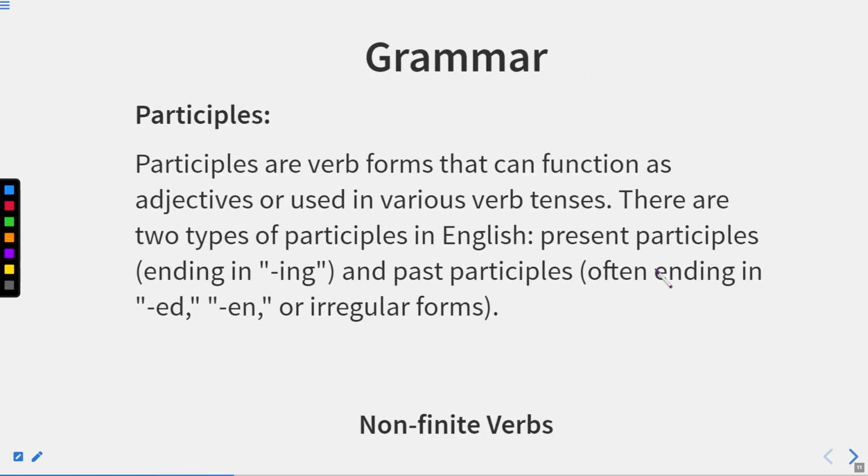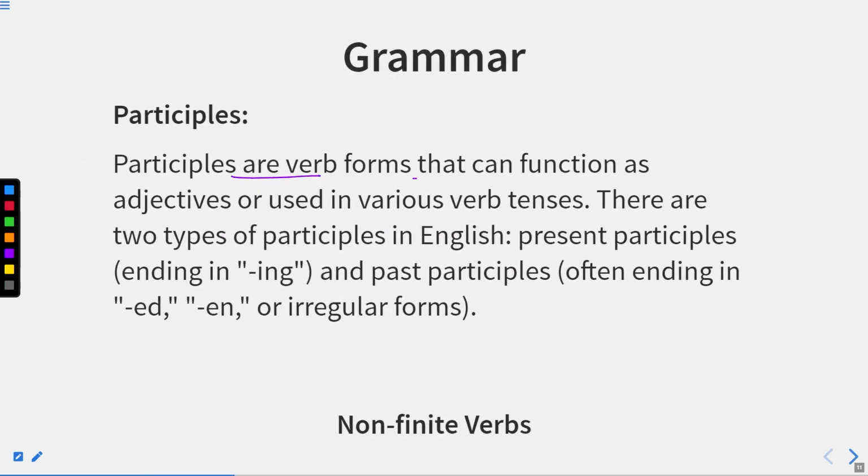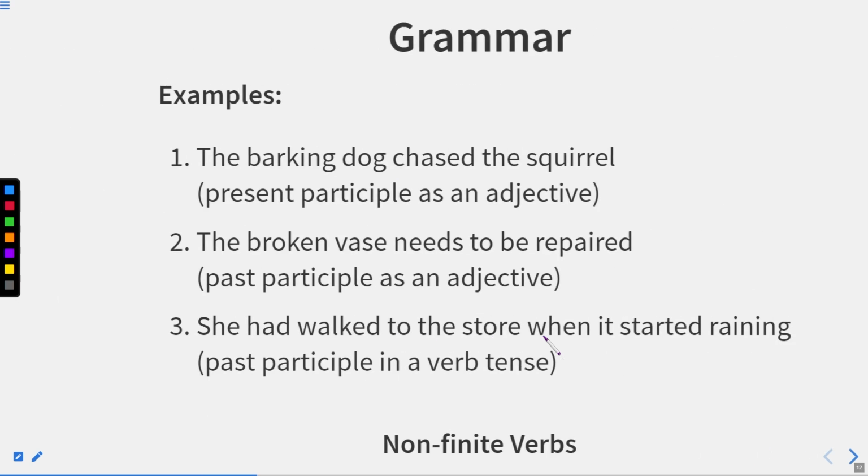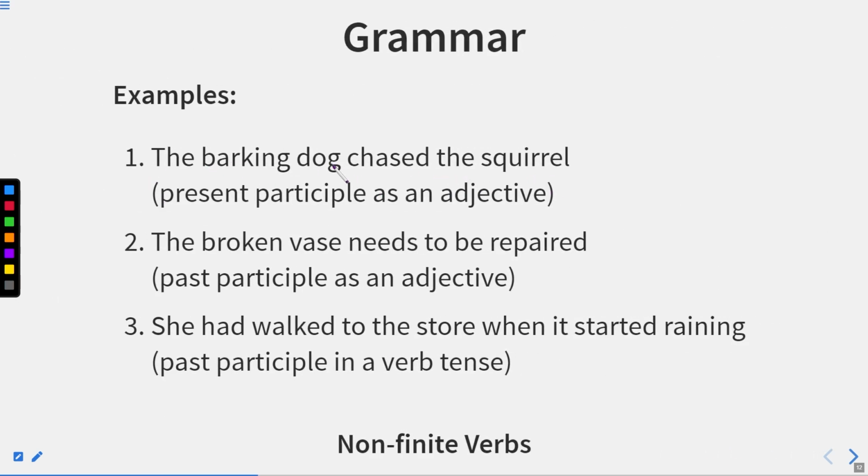Well, let us move to the next one. Participles. Participles are verb forms that can function as adjectives or be used in various verb tenses. There are two types of participles in English: present participles that end in ing, and past participles often ending in ed or en, or irregular forms. This part we are going to elaborate in the section on participles. The barking dog chased the squirrel. Which dog? The barking dog. This barking is telling us the quality or the state of that particular dog. So barking is behaving like an adjective. This is a participle.